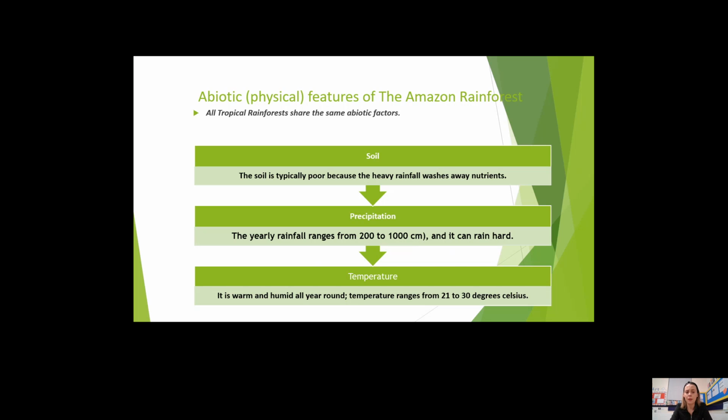Precipitation, that's another word for rainfall. The yearly rainfall in the Amazon rainforests ranges from 200 to 1,000 centimetres, and it can rain really hard, so it is constantly raining. And well, what about the temperature? It is warm and humid all year round. The temperature ranges from 21 to 30 degrees Celsius.